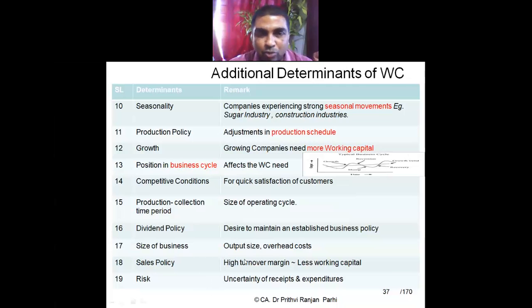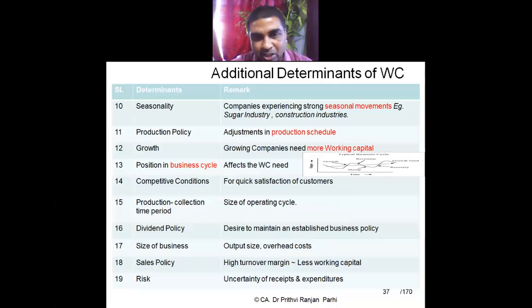Size of business, output size, overhead cost, all these things affect working capital. Big businesses need more working capital. Overhead costs or indirect costs, the size of this indirect cost also affects working capital requirement. Sales policy. If the turnover is high, more sales, then less working capital is required because it ensures that funds are generated internally, and business can be managed with less working capital.